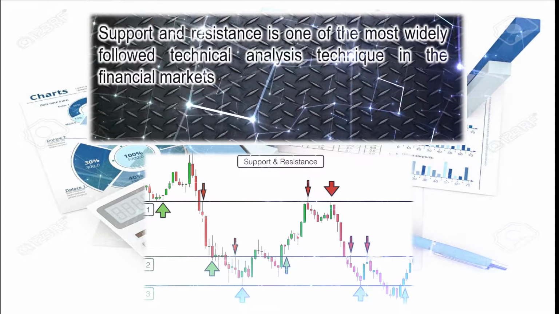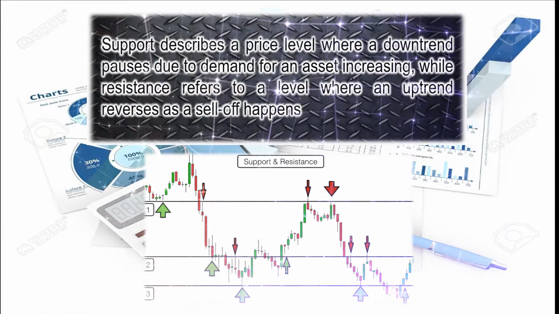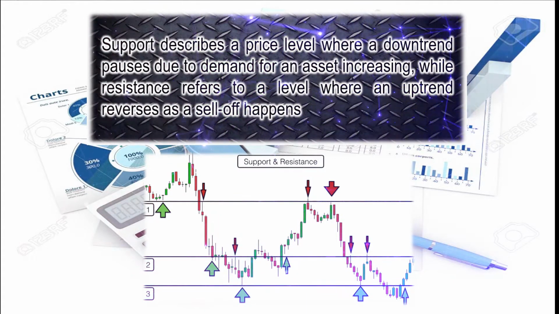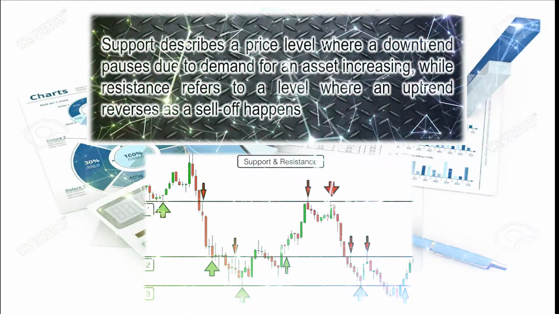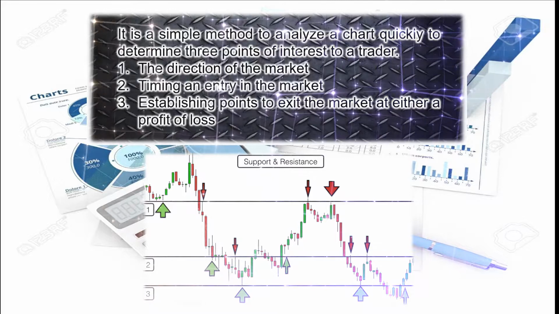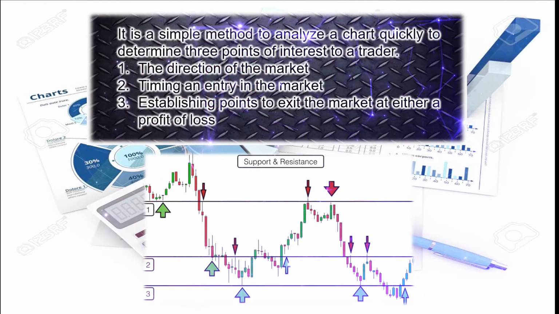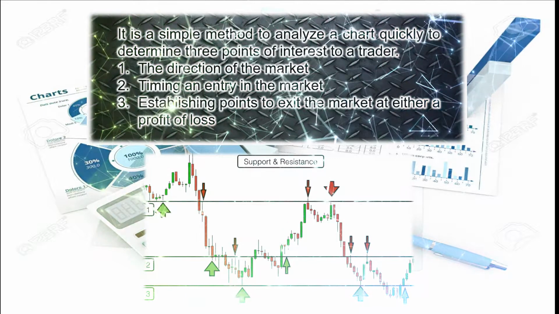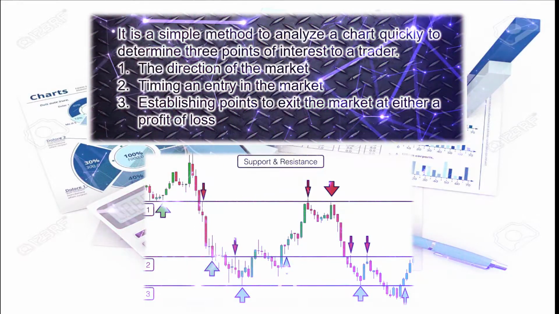What is support and resistance? Support and resistance is one of the most widely followed technical analysis techniques in the financial market. Support describes a price level where a downtrend pauses due to demand for an asset increasing, while resistance refers to a level where an uptrend reverses as a sell-off happens. It is a simple method to analyze a chart quickly to determine three points of interest to a trader. First, the direction of the market. Second, timing and entry in the market. Third, establishing points to exit the market at either a profit or loss.